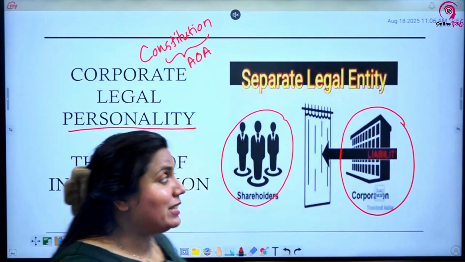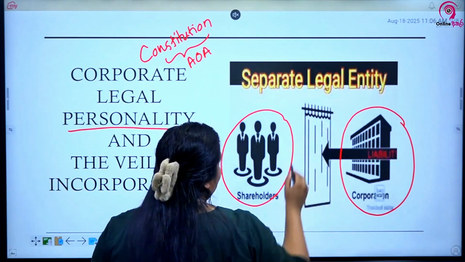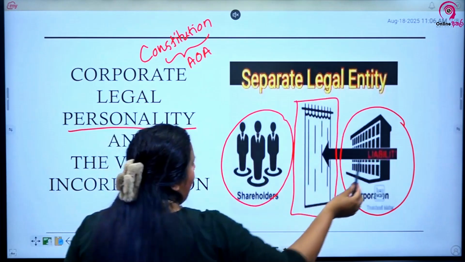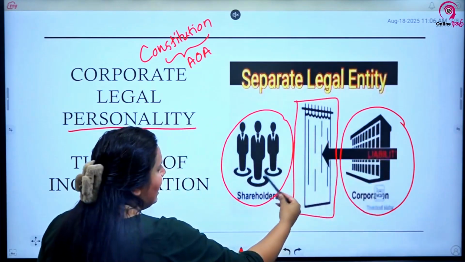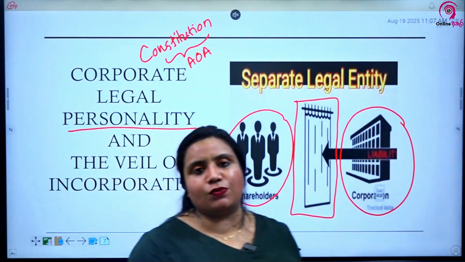Now comes to the next concept, the veil of incorporation. This is the veil of incorporation that we are talking about, right? This is the veil of incorporation. So the company is here, shareholders are here. There is a veil in between them, separating the shareholders from the company.